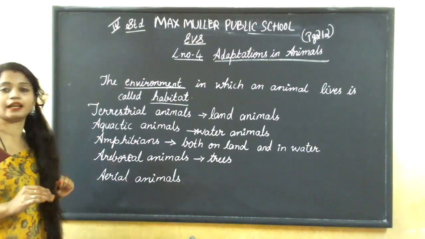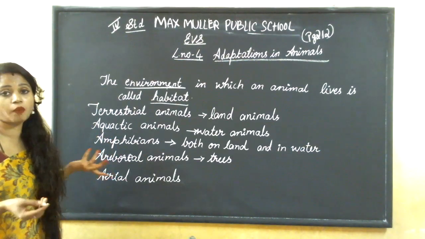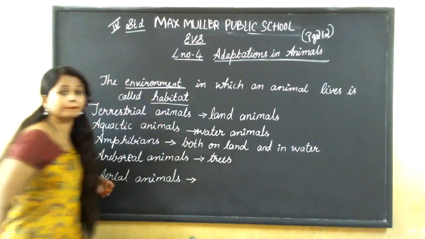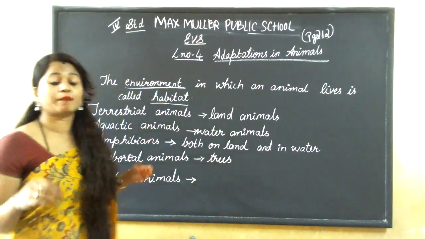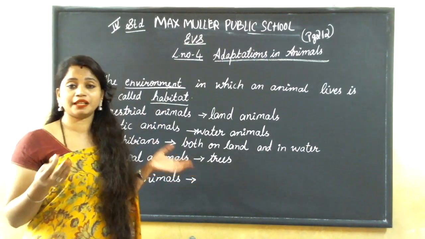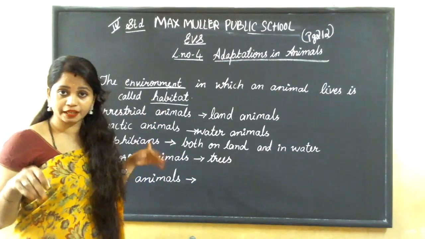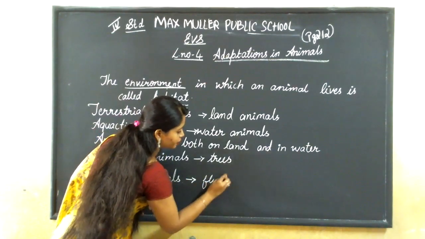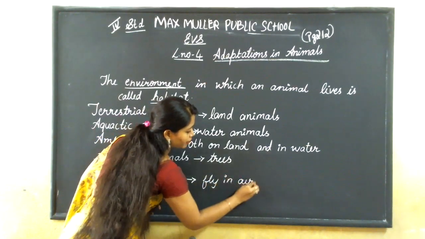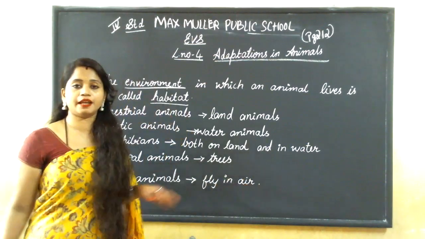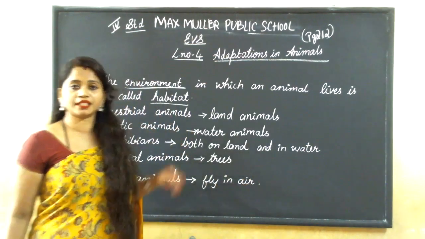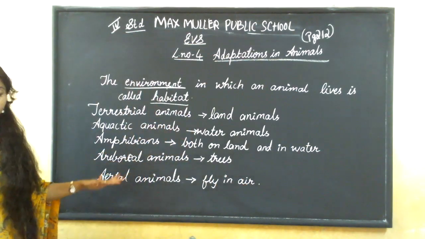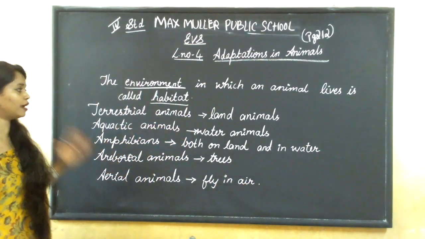And next is aerial animals. Aerial animals means what? It is the birds which spend most of their time in the air by flying. They spend most of their time flying in the air. Okay, these are the 5 kinds of animals. Understood?